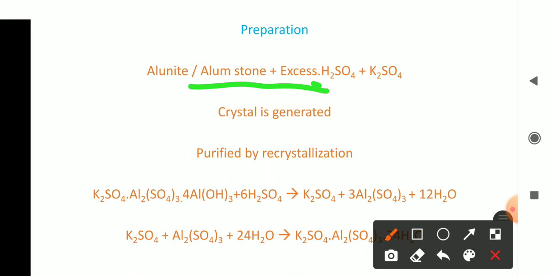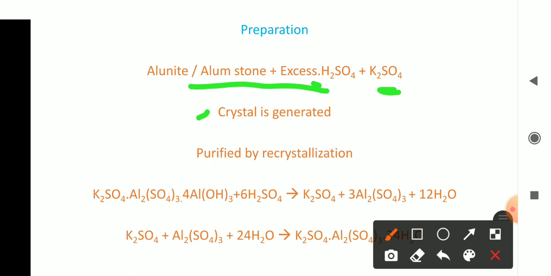So when alunite reacts with sulfuric acid, the aluminum hydroxide part in the alunite will be converted into aluminium sulfate. Okay, the Al(OH)3 part will be converted into Al2(SO4)3. Now after this conversion we have to add a little quantity of potassium sulfate. This is the formula of potassium sulfate, K2SO4. When we add potassium sulfate to this mixture, the crystal of potash alum is generated.